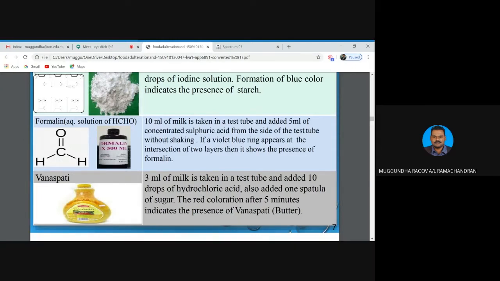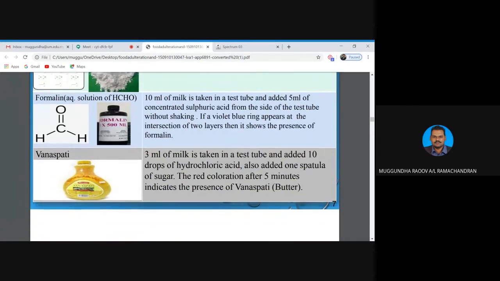So if, let's say, a violet blue ring appears at the intersection of two layers, that shows formalin is present in the milk sample. Okay, for example, this is kind of butter. So 3 ml of milk is taken in a test tube and 10 drops of HCl, hydrochloric acid, are added, and also one spatula of sugar. The red colorization after 5 minutes indicates the presence of butter.